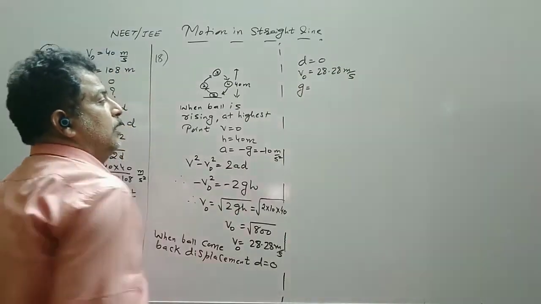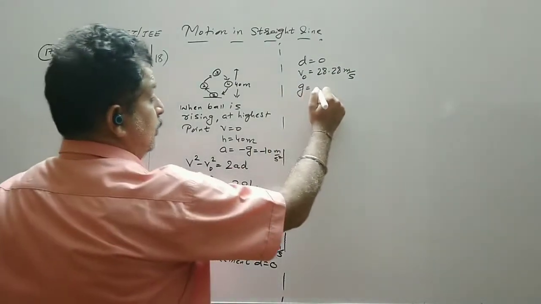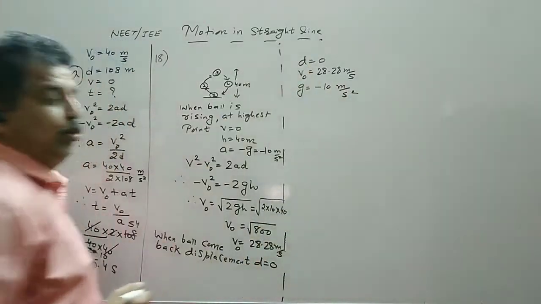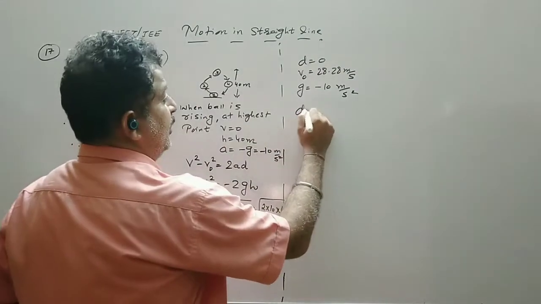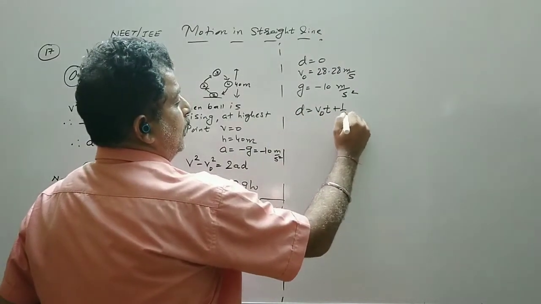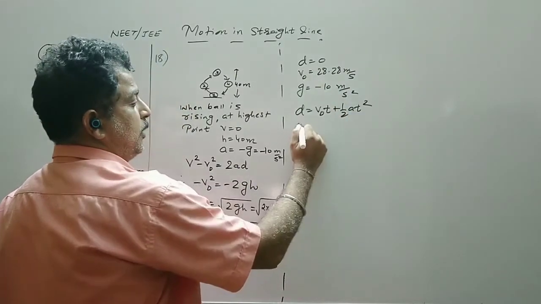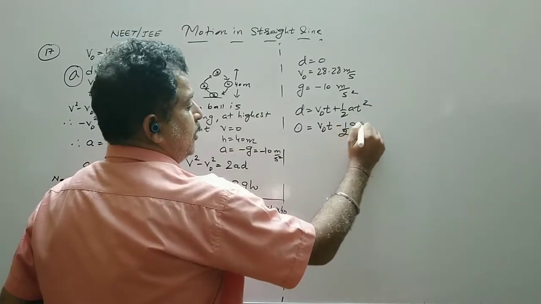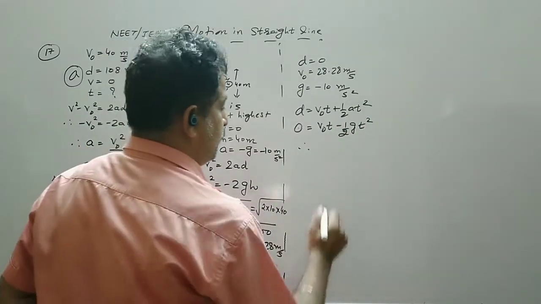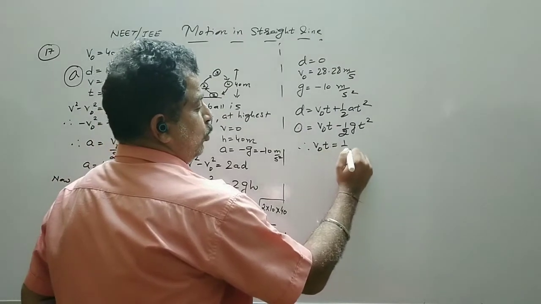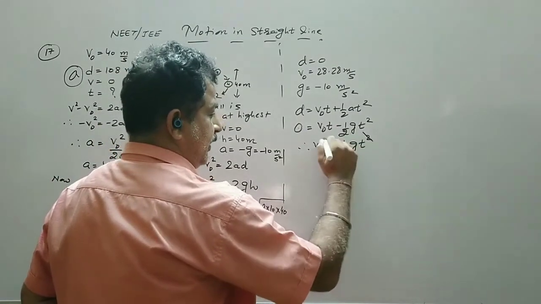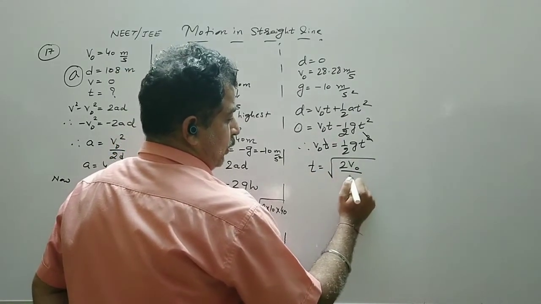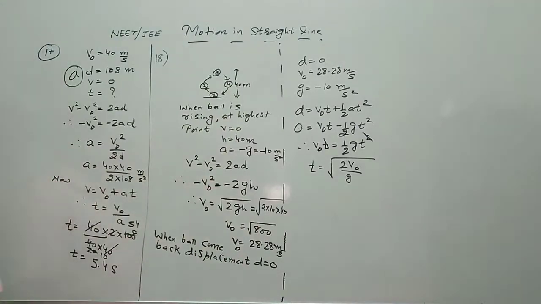The ball is rising against gravity, so acceleration is minus 10 meters per second square. So we use equation number 1, that is d is equal to V naught t plus half a t square. In this situation the displacement is 0, so 0 = V naught t minus half g t square. Therefore V naught t is equal to half g t square. One t is cancelled, so t is equal to under root 2 V naught upon g.